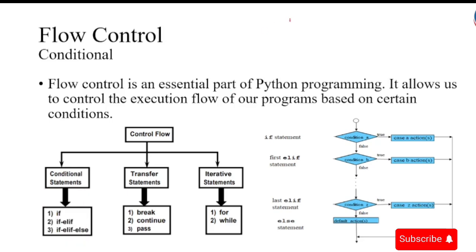So I could say print 1, print 2, print 3, all the way up to 10.